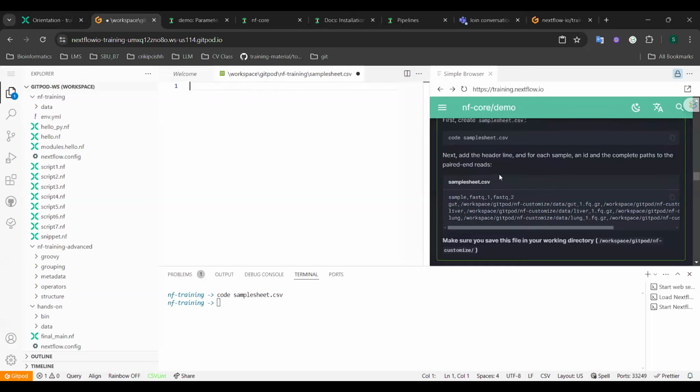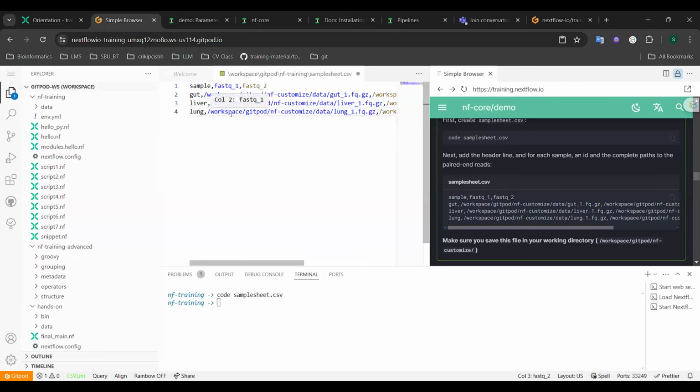Next, we need to add the header line and provide information for each sample, including an ID and the complete path to the paired read files. Or you can just copy and paste this dataset into your code editor.